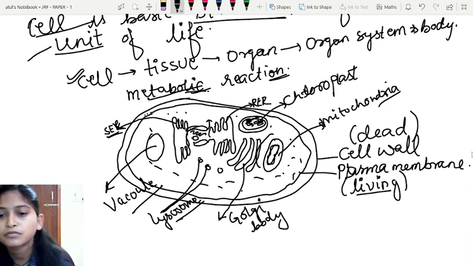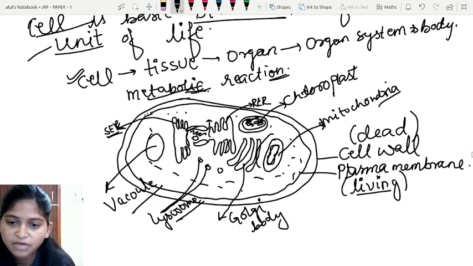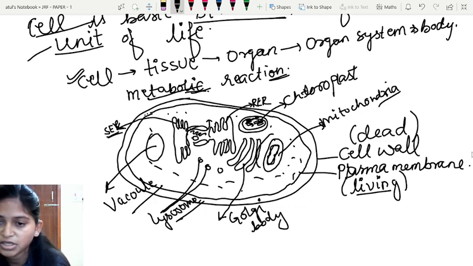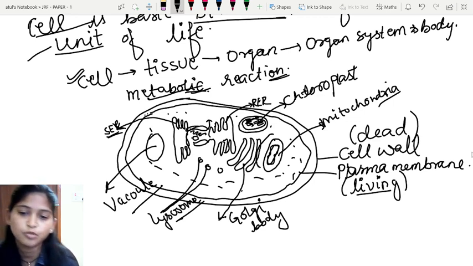Okay, so this is the basic and fundamental structure of a particular eukaryotic cell. So in the eukaryotic cell, the membranous and well-developed organelles are present, and in the prokaryotic cell, underdeveloped or non-membranous organelles are present.